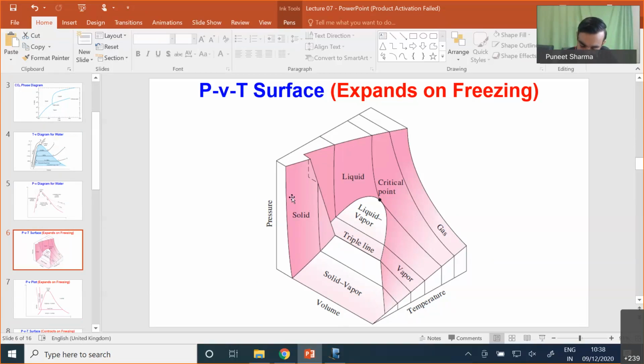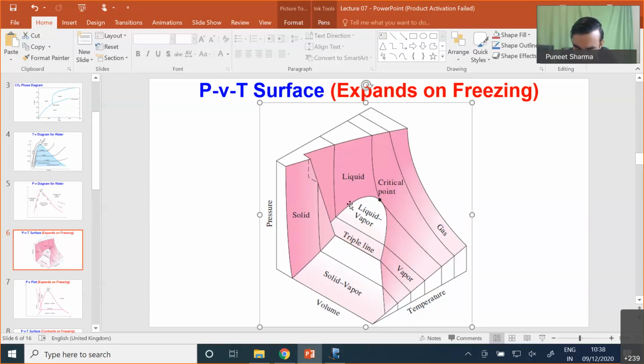Now you can see this particular boundary of the surface is our saturated vapor line, this is our critical point, and over here this is our saturated liquid line. Below that, we have this boundary which represents the fusion. You can clearly see there is one step in this zone. This step shows the fusion line, which represents the conversion from liquid to solid, and this line is the sublimation line, which represents the transition from solid to vapor.